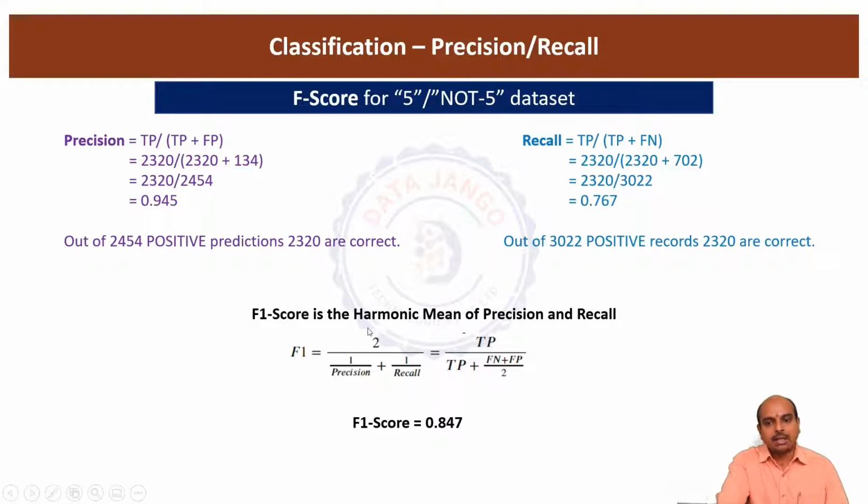So when you calculate the F1 score, for logistic regression you have got 84.7%. For the SVM, you may get 82 point something. For random forest, you may get 90. So you choose random forest as the best model. If you see how this F1 score works, it actually tries to squeeze or pull the highest score towards the lowest score. If you look at this, the recall is less and precision is high, and when you calculate F1 score, it reduced. It actually came in between the 76 and 94%.